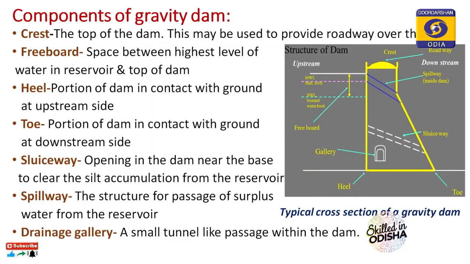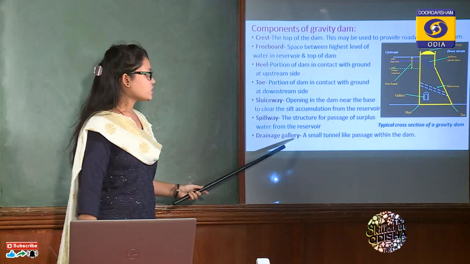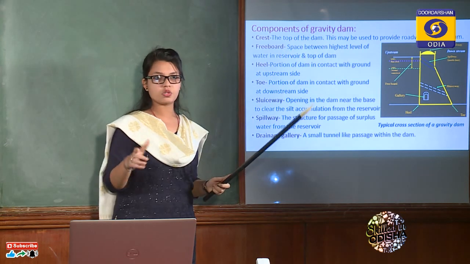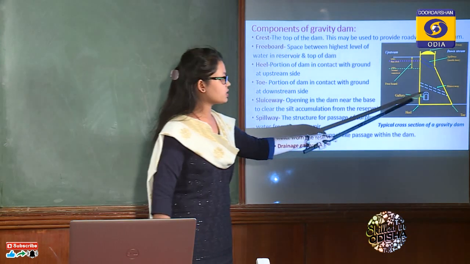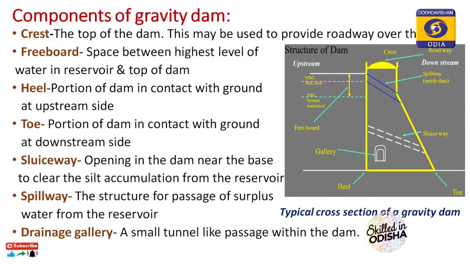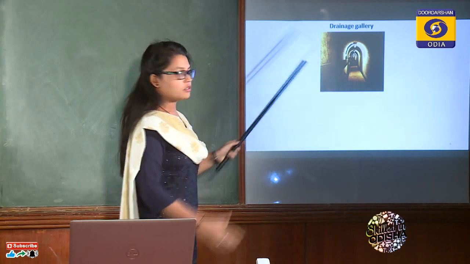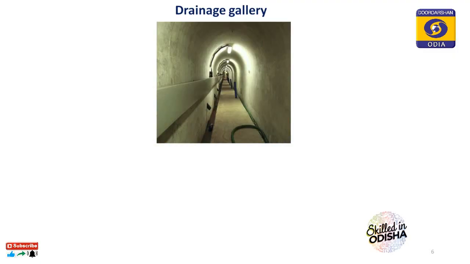Then drainage gallery, the most important component. This is a small tunnel like passageway within the dam. This is the cross section I have shown here. So how does it look like? See, this is a drainage gallery. This is a tunnel that runs throughout the length of the dam.